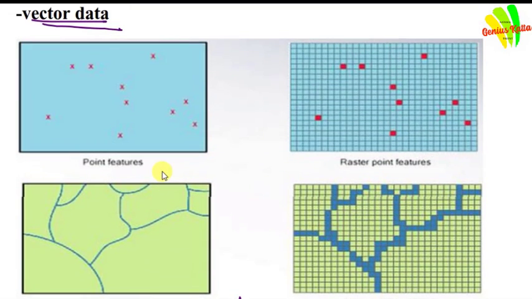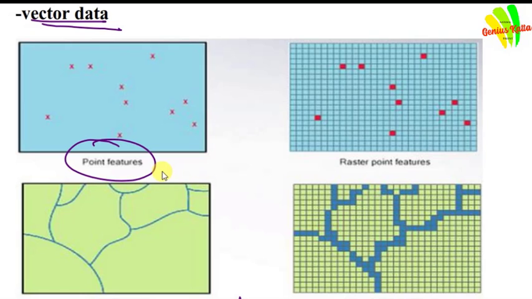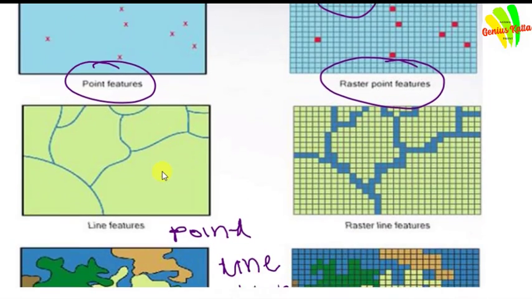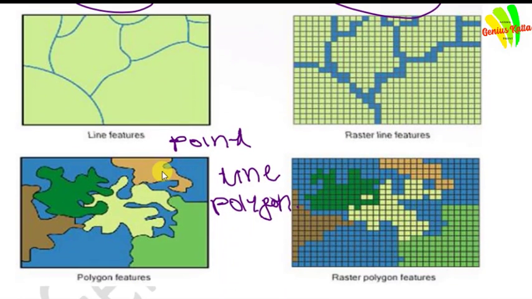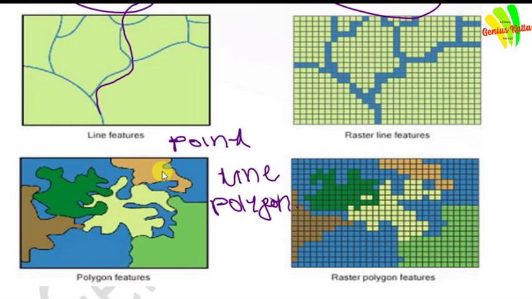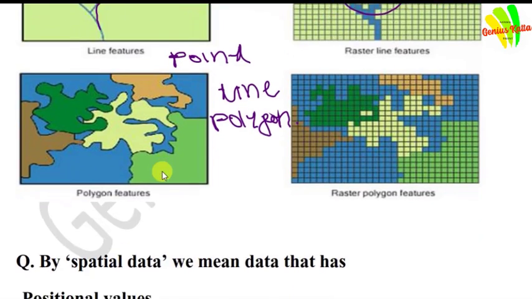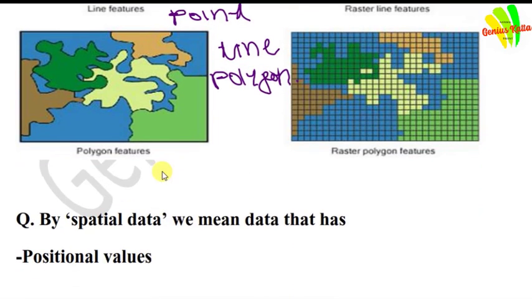Here they are differentiated. Point features, and in raster, such type of image is shown. In line features, this, and in raster, such a line feature diagram will be shown. Polygon features, here raster polygon features.